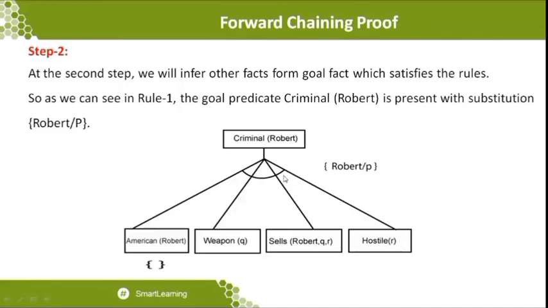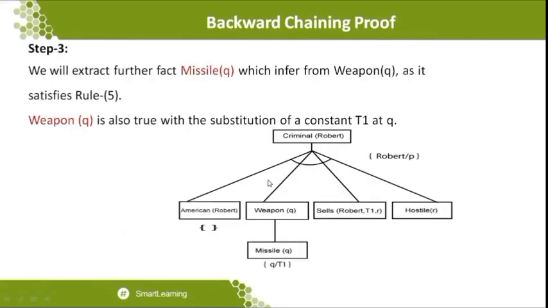This all the statement should be conjunction. Then the statement of criminal of Robert should be true. That's what the statement is going to conclude over here. So let's go to step 3. So what is available in step 3?